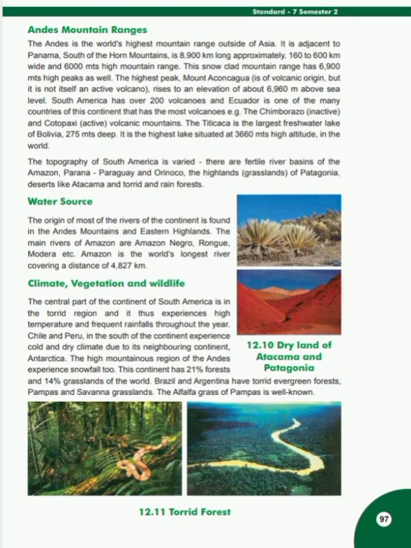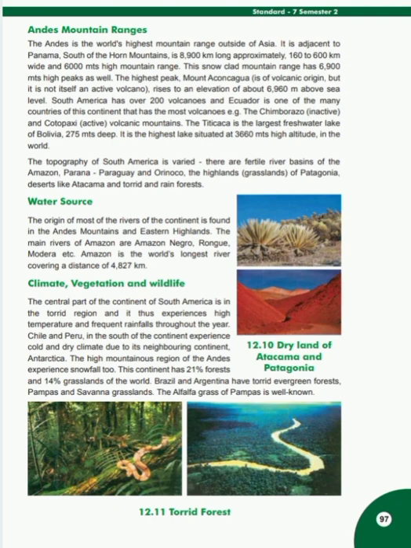Water source. The origin of most of the rivers of the continent is found in the Andes Mountains and eastern highlands. The main rivers of the Amazon are Amazon, Negro, Rhone, Madeira, etc. The Amazon is the world's longest river, covering a distance of 4,827 kilometers. Students, the River Amazon, which has the maximum volume of water in the world, is 4,827 kilometers long, and its basin area is the largest in the world. Negro, Japura, Madeira, Tapajos, etc. are its tributaries.